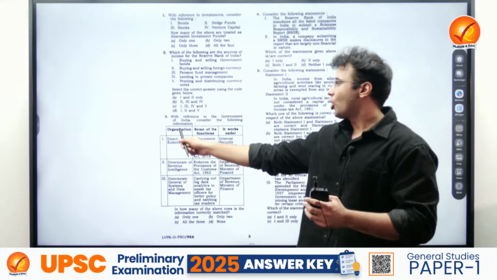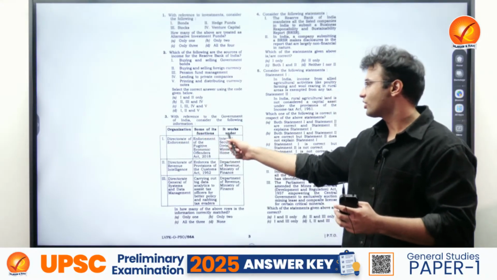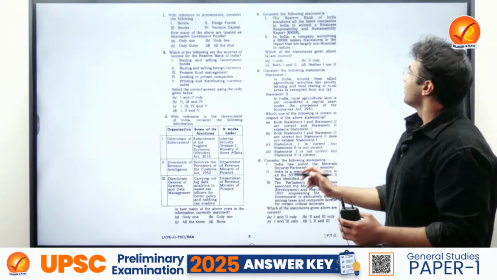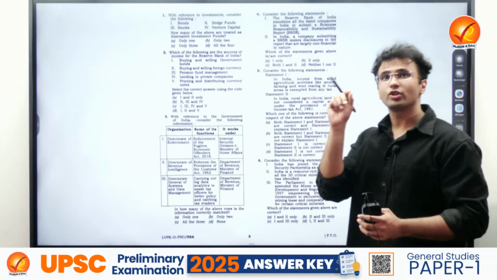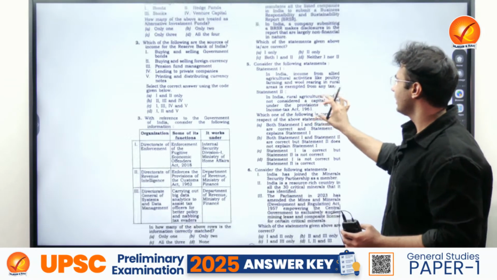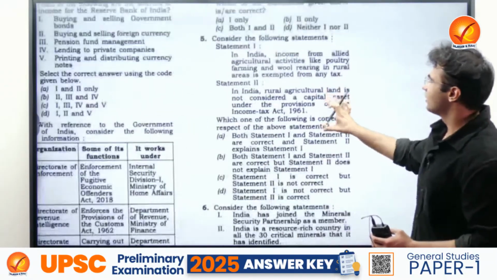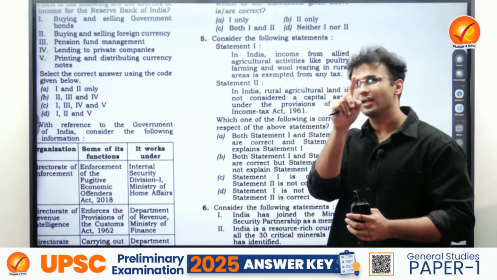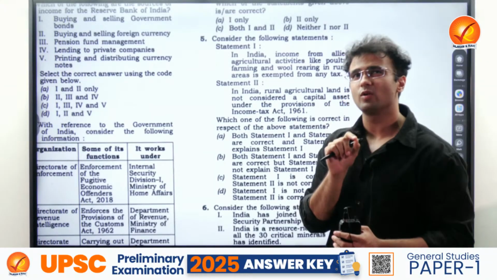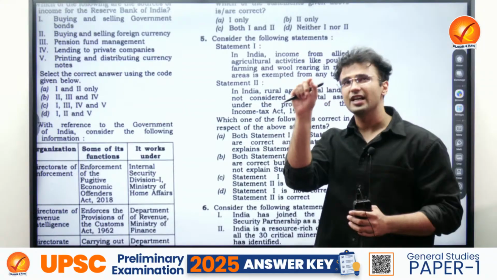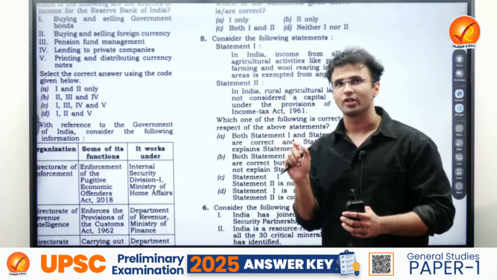Now here, the organization, some form of its function and its work under. So this is a difficult category question. Then, yes, an important trend is that, see this question. You can see a similar question being asked, I think in 2023 or 2024, where there was a question on the capital gains tax and whether the InvITs are exempted from it or not, right?